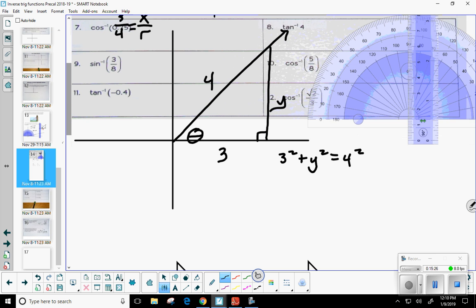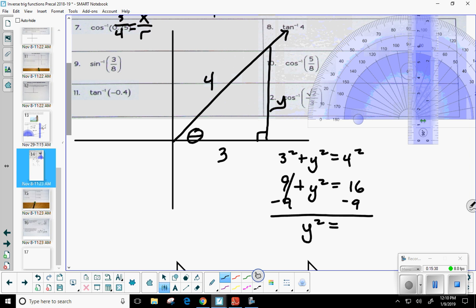That is 9 plus y squared is equal to 16. Subtract the 9 over. So y squared, what is 16 minus 9? 7. And how do I find y? Take the square root. So it should be the square root of 7, right?